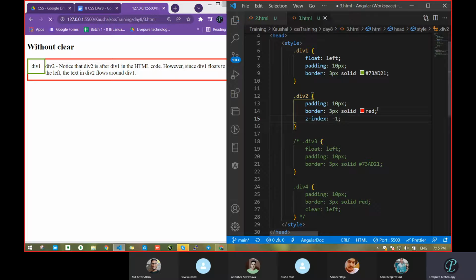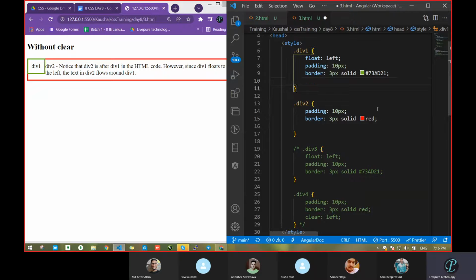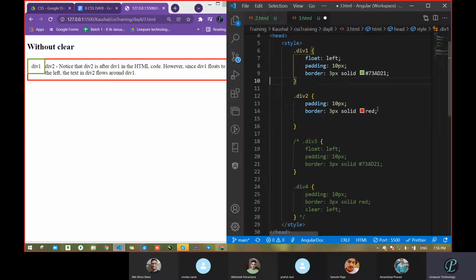Okay, let's do one thing. Let's see what it is going to do. Z-index equal to -1, it has not done anything. Z-index equal to 1, let's see what it does. It also has not done anything. Okay, wait, I don't know whether it will go back or not. It's because of the content here. We are on the correct file. Yeah. Okay, it also does not work. So I think due to the content, and because this is just a border, a boundary, nothing else is there. That's why it's not moving.